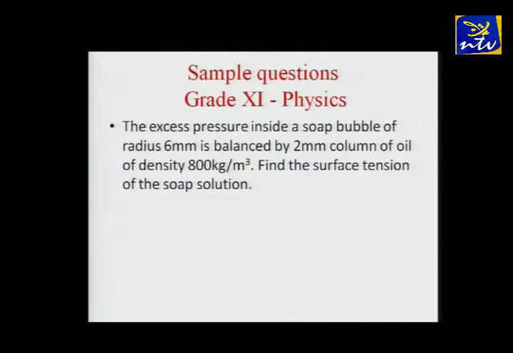This is from the chapter on fluids, 11th standard, okay? The excess pressure inside a soap bubble of radius 6 mm is balanced by a 2 mm column of oil of density 800 kg per meter cubed. Find the surface tension of the soap solution.